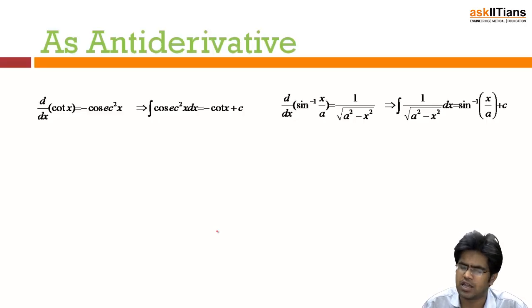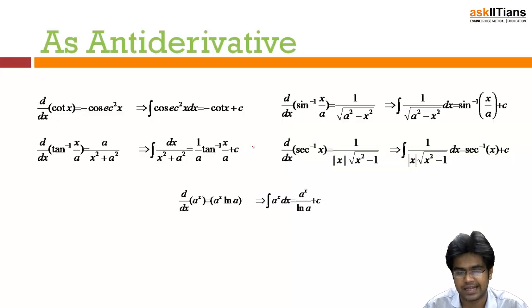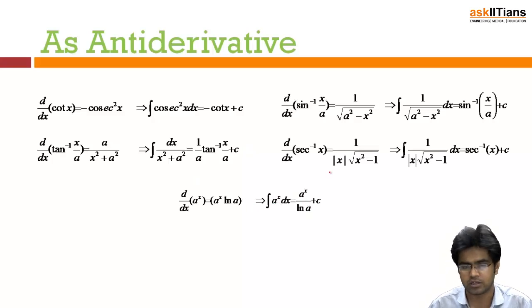Inverse functions go with each and every function, so with inverse as well, d by dx of sin inverse x by a is 1 upon square root of a square minus x square, so integration of 1 upon square root of a square minus x square will be sin inverse x by a. Again, similarly for tan inverse, sec inverse, and then d by dx of a to the power x is a to the power x ln a, so a to the power x integration will be a to the power x divided by ln a. Ln a is a constant, so either I can take it out or I can do anything with it, okay.